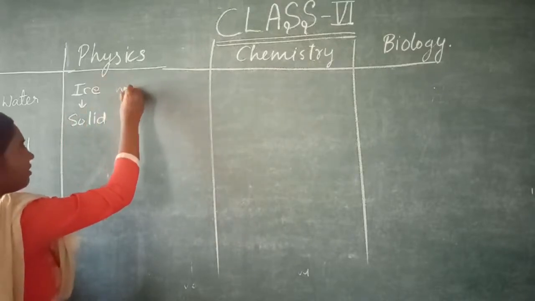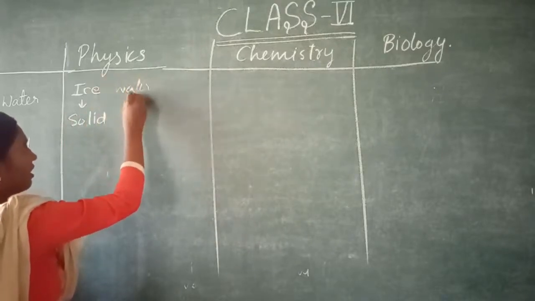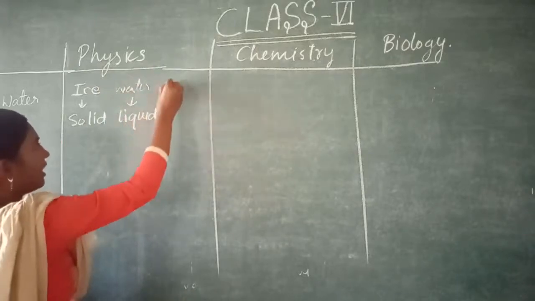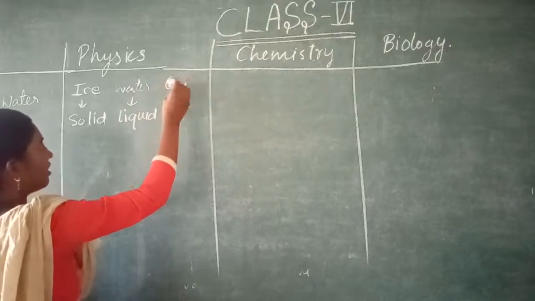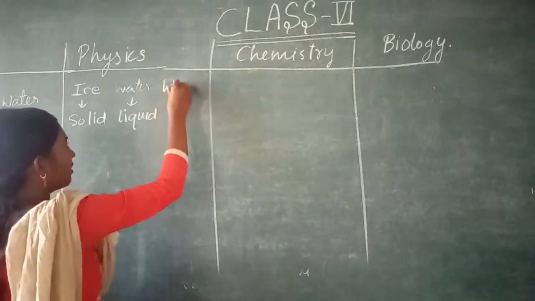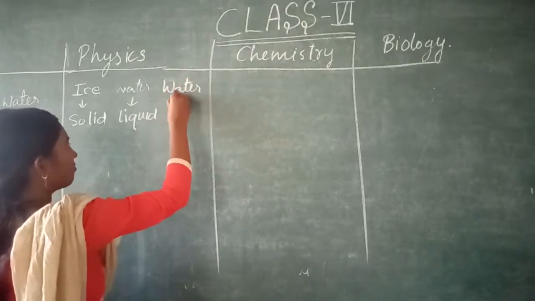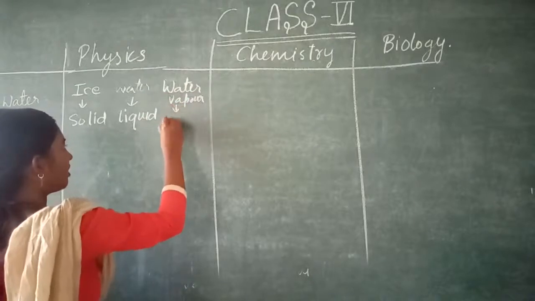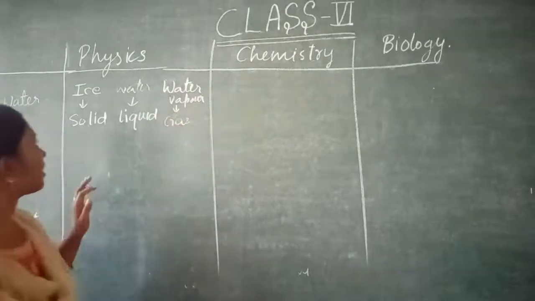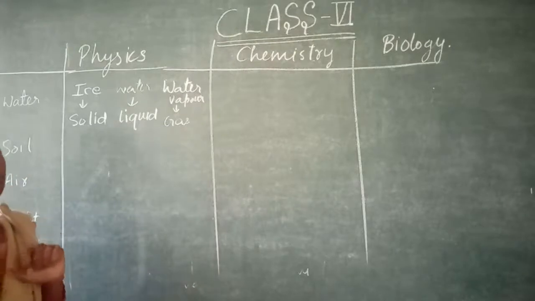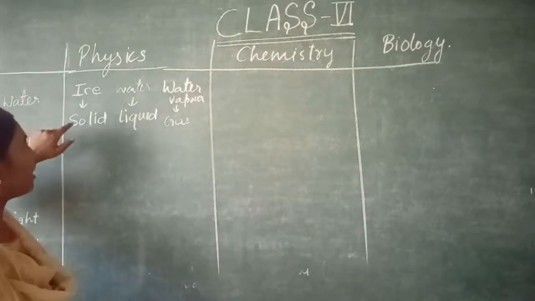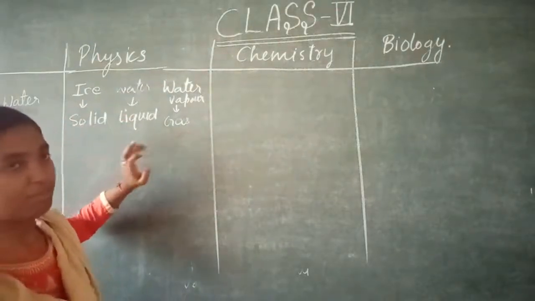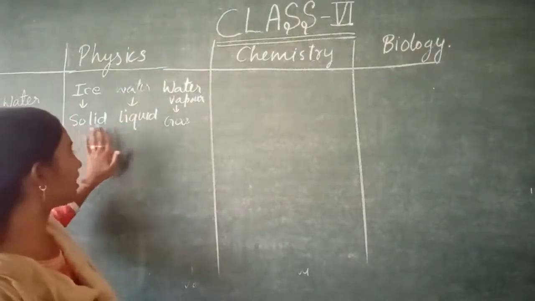Water is found in liquid state. And water vapor, which is also known as steam, is found in gas form. So according to physics, ice is solid, water is liquid, and water vapor is gas. In physics we will study about these states.